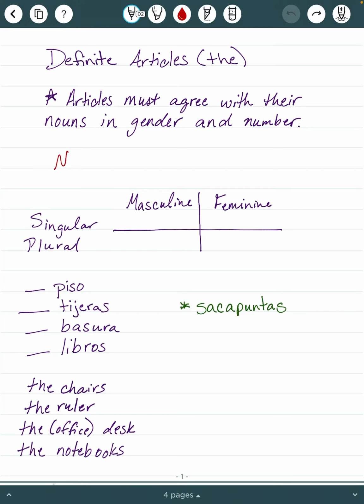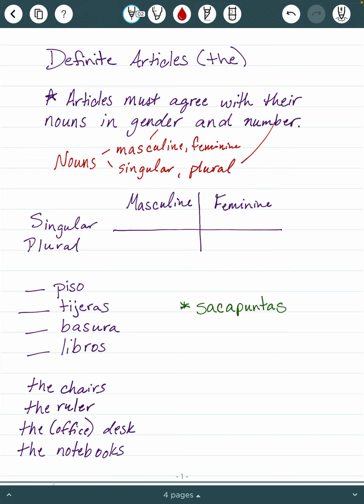And at this point, you've already learned that nouns can either be masculine or feminine, and that is what we mean when we say gender. They also can be singular or plural. And that's what we're talking about when we say number. All right, so let's get into it. 4 different definite articles, and it all depends on that noun's gender and number.